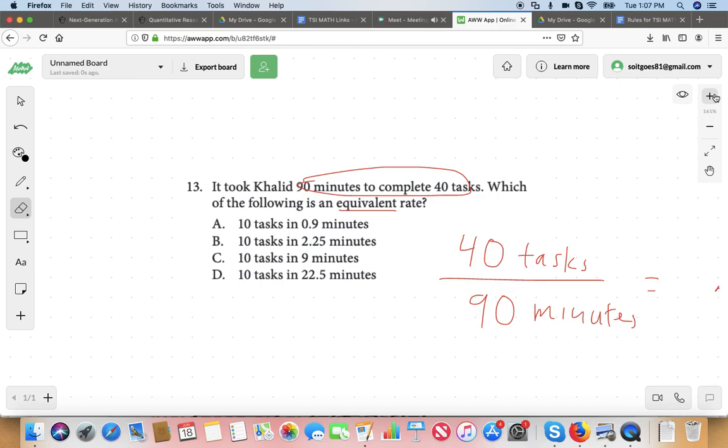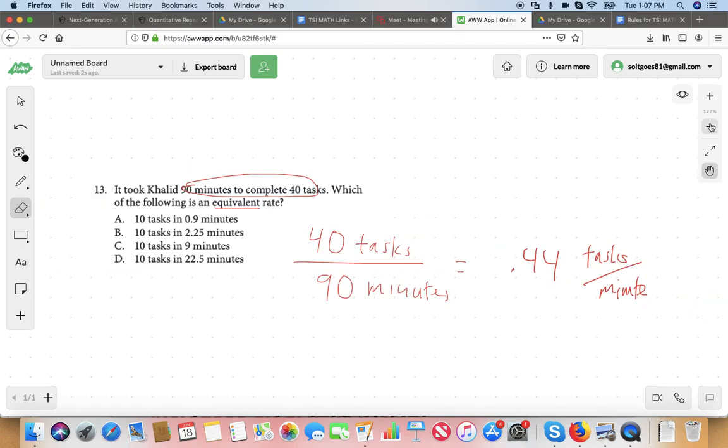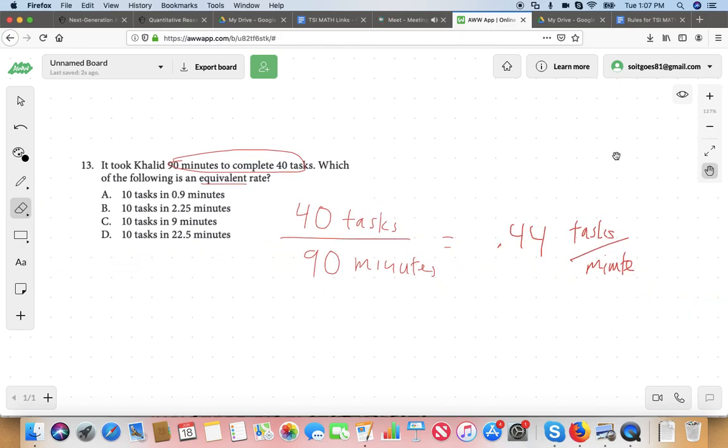0.44 tasks per minute. Does that make sense? Oop. Hold on. I just realized I was off the screen there. 0.44 tasks per minute. Sorry about the wretched handwriting. Does that make sense? He's doing 0.44 tasks per minute, which is what I was saying earlier. He's doing less than 1 task per minute. He's doing almost half a task per minute, but less than half a task per minute.